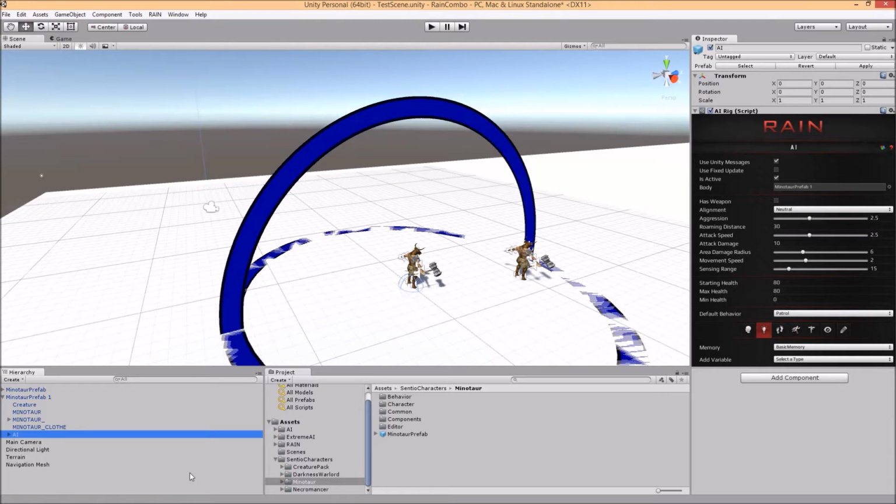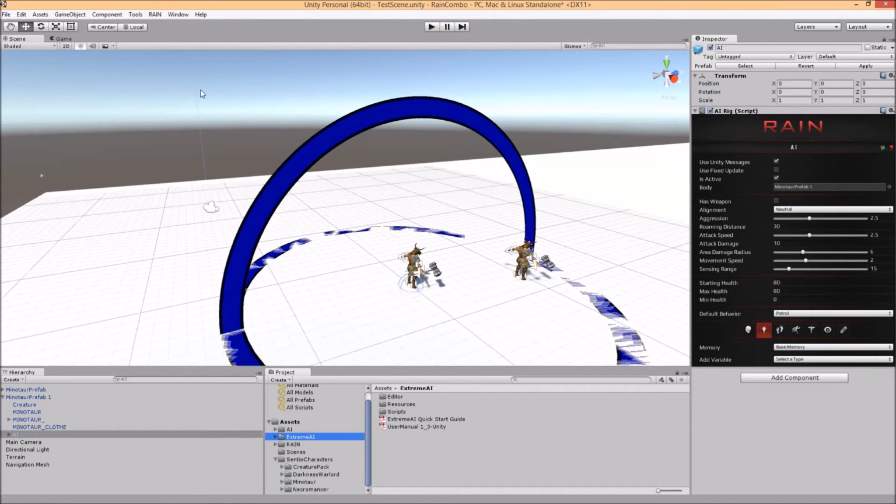In particular, I'm going to show you how to integrate our personality engine into the behavior trees of Rival Theory's Sentio characters. I will be using a couple of minotaurs here, and I'm assuming that you've already imported the Sentio characters and the RAIN AI engine, and that you've also imported our Extreme AI engine as well.